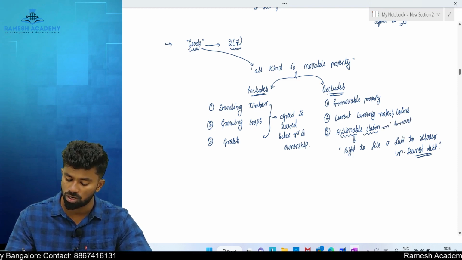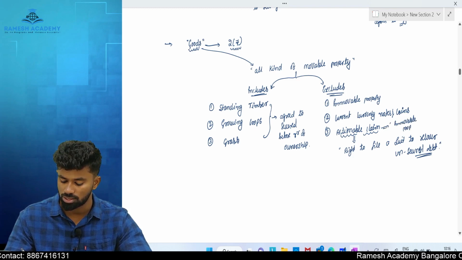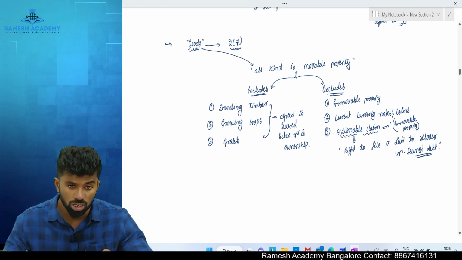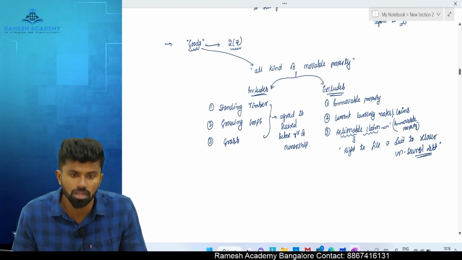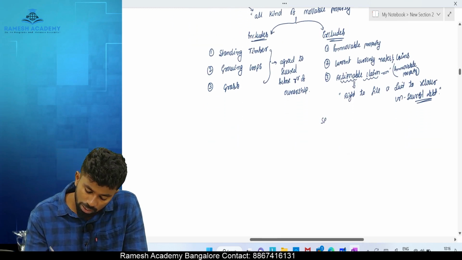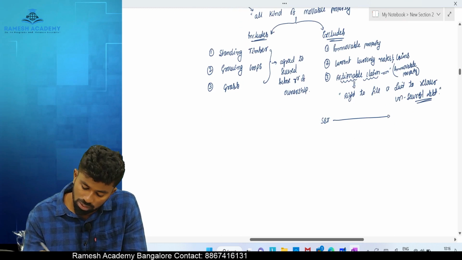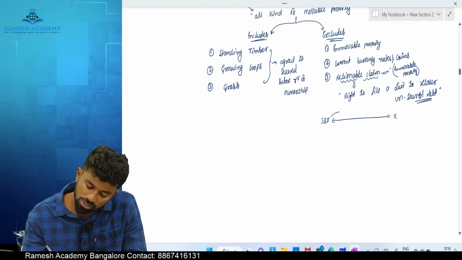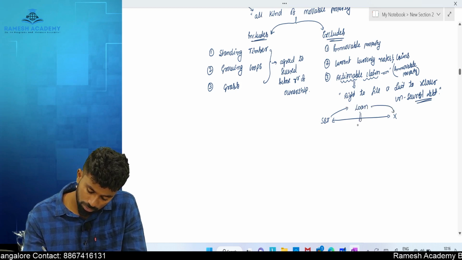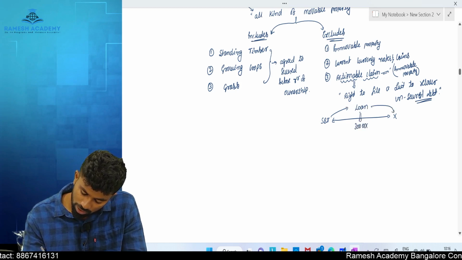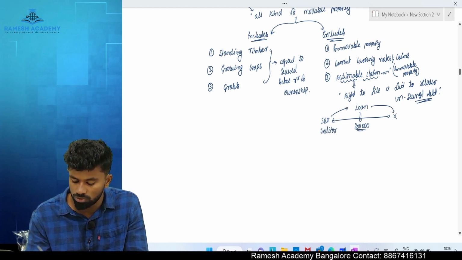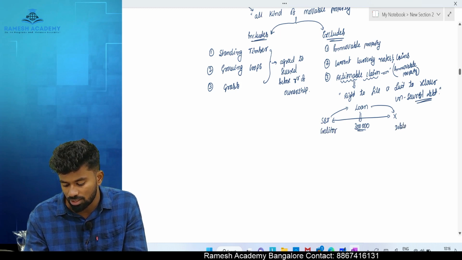Immovable property, not a movable property. Actionable claim is considered as what property? Immovable property. Now for example, let's say SBI Bank has given a loan to Mr. X. How much loan? Let's say 3 lakh rupees. Now who is the creditor here? SBI is the creditor. Who is the debtor here? Mr. X is the debtor.